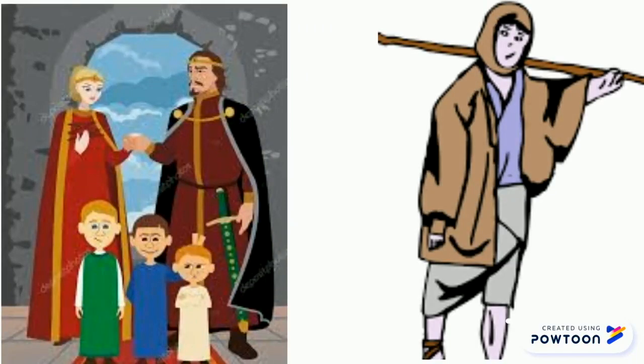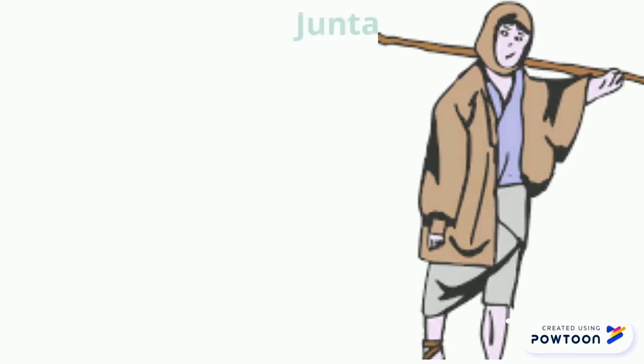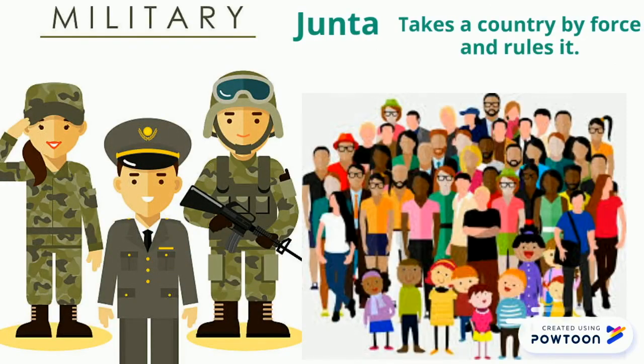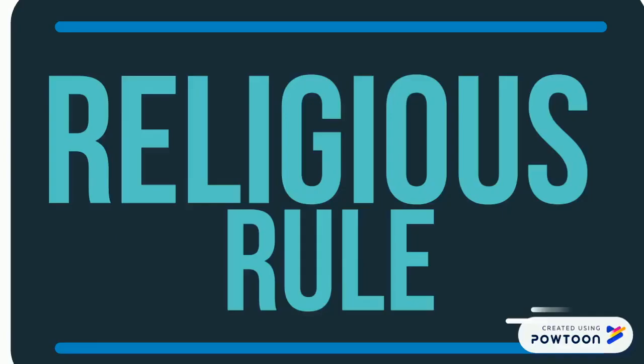An oligarchy can also mean that a few people control the country. For example, a junta is a small group of people, usually military officers, who rule a country after taking it over by force. A junta often operates much like a dictatorship, except that several people share power.